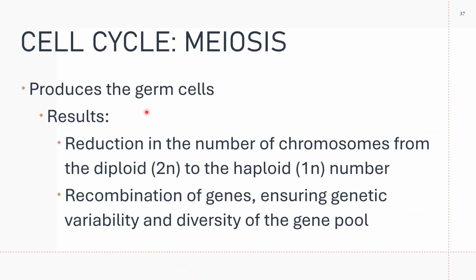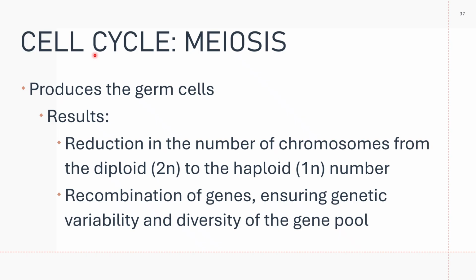Your meiosis. Please note that mitosis is the division of your somatic cells or your body cells. Example, you have your keratinocytes, your blood cells.